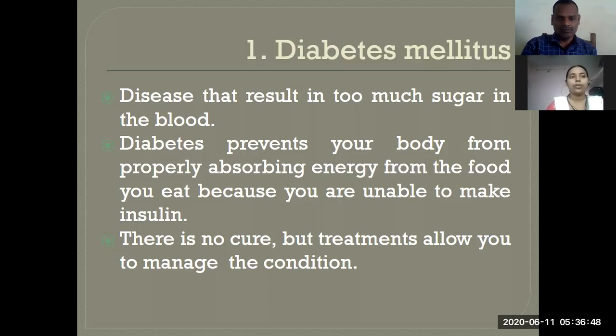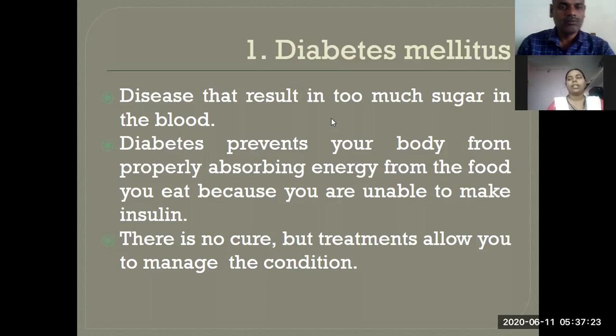If it is reduced or produced highly, then it results in diabetes. That is diabetes mellitus. There is no cure for diabetes mellitus up to now, but we can undergo medications to manage the condition in our body. I mean, to maintain the glucose level in our body without it increasing and decreasing. We can just maintain it, but there may be more chances for it to increase and decrease in the blood.